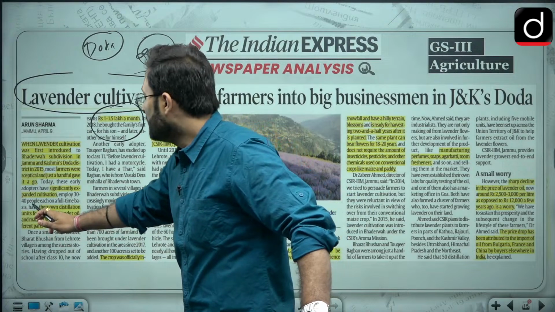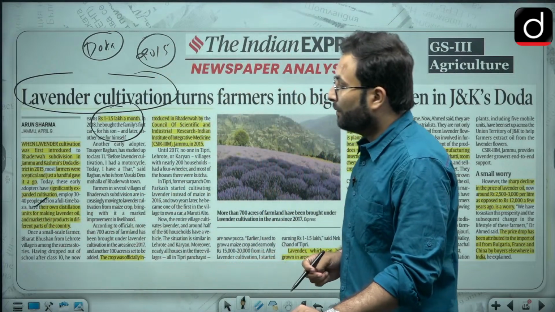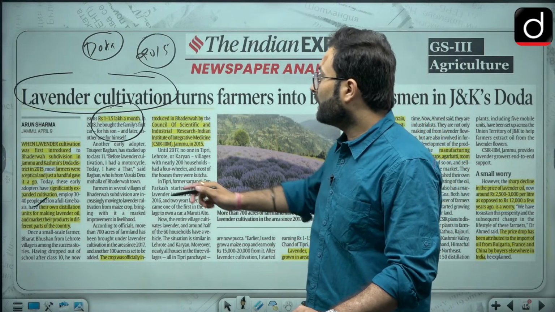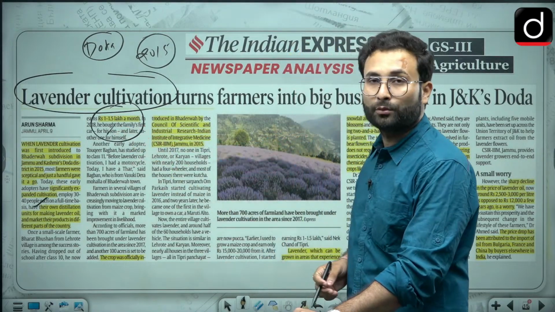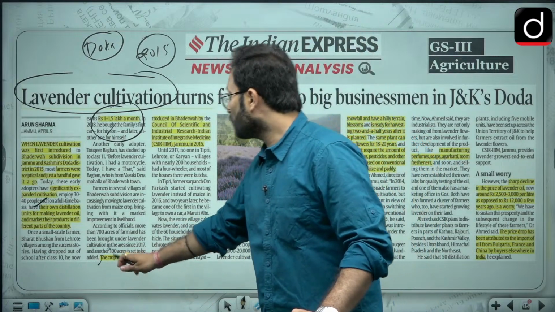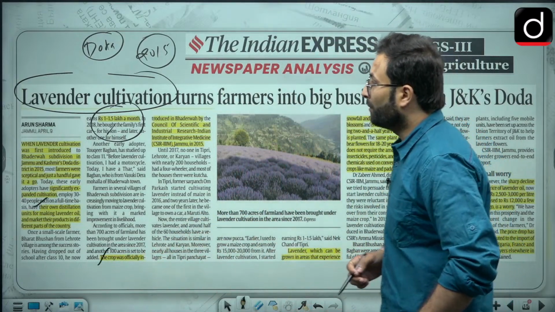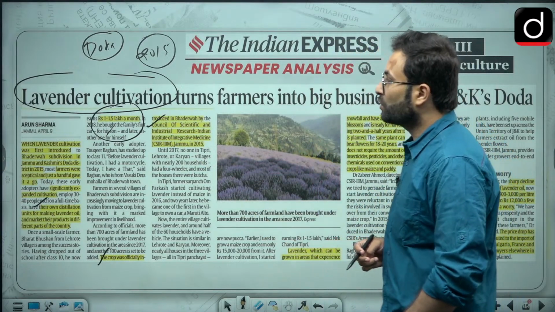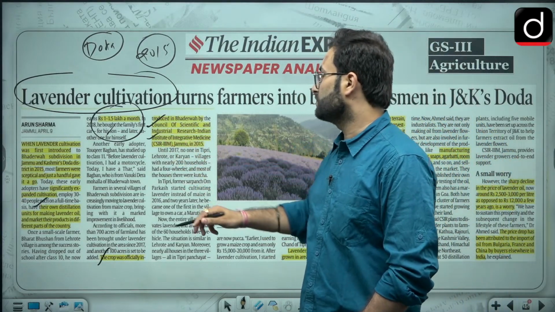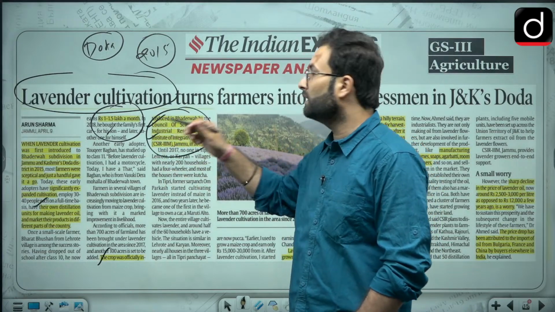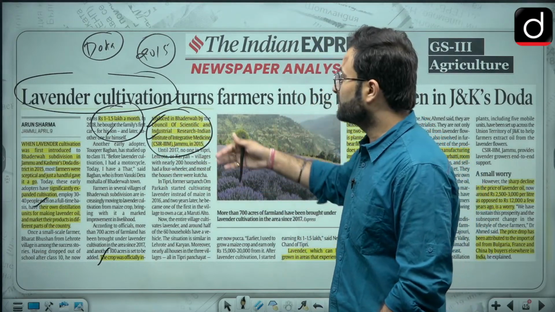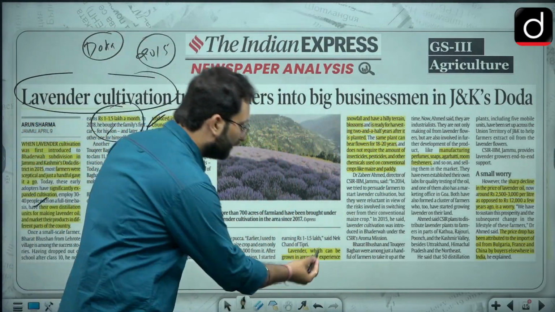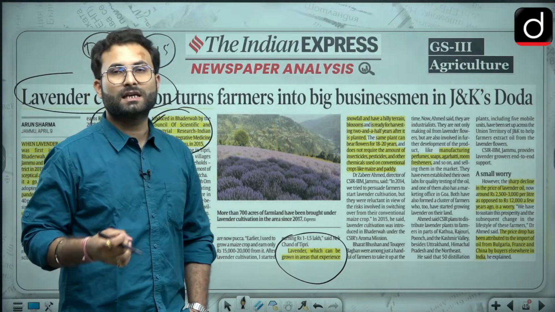Here you can say their own distillation units are there, making lavender oil, and they market their product in different parts of the country. Okay, and they are earning nearly 1 to 1.5 lakh rupees a month. The crop was officially introduced in Badrewah by the Council of Scientific and Industrial Research, Indian Institute of Integrative Medicine. Basically they started this particular cultivation in Jammu and Kashmir.